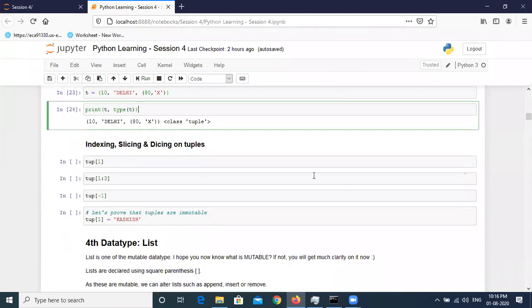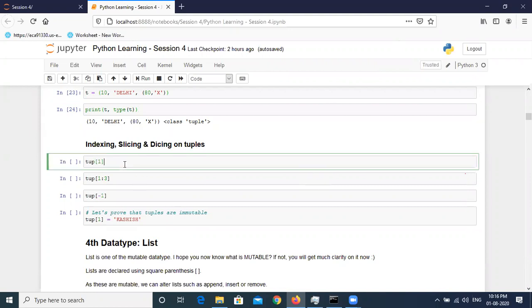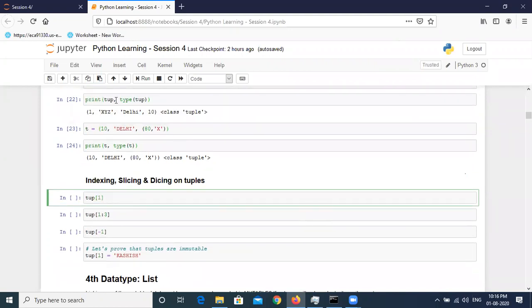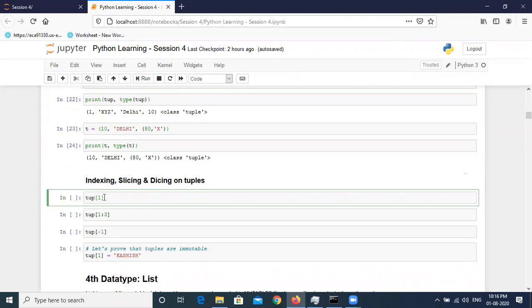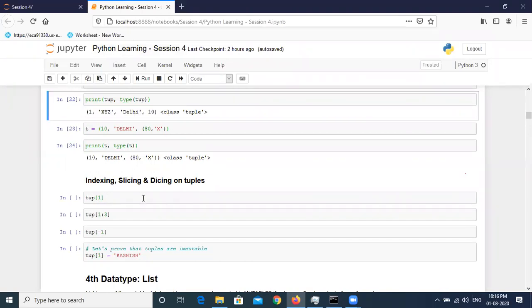As we discussed indexing, slicing, and dicing on strings, similarly we can do it on tuples as well. But there is one catch. So what will be the answer for tuple1? Let us check. Tuple1 contains these 4 elements. Can anyone tell me what would be the answer for this? If I want to index on the first index, what would be the answer out of these 4 values at index 1?